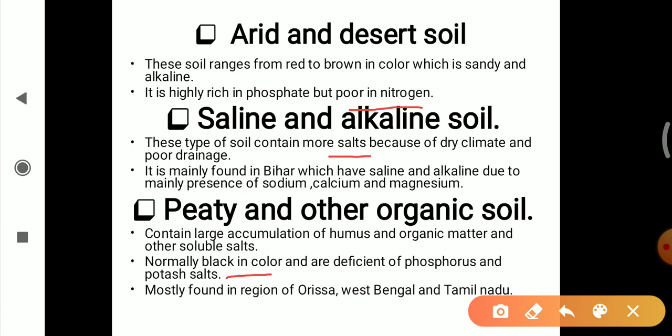In the entire video, what we have to remember is that the first 5 types of soil are the most important: alluvial soil, black soil, red soil, laterite soil and forest soil. These 5 types of soil are the most important ones that we have to remember. In that, we have to remember which crops are cultivated, how the formation of the soil takes place and where it is found. These are the things we have to remember about the types of soil in India.